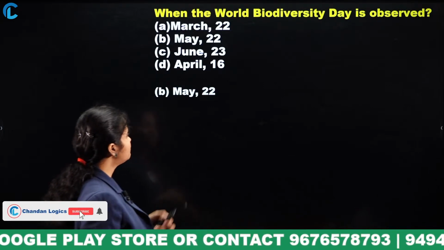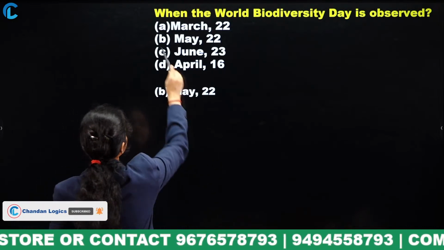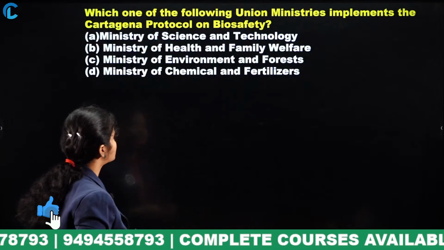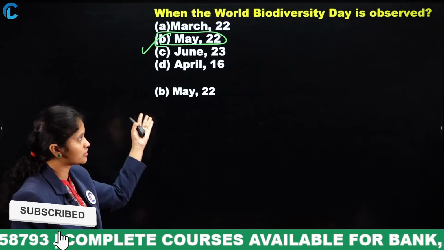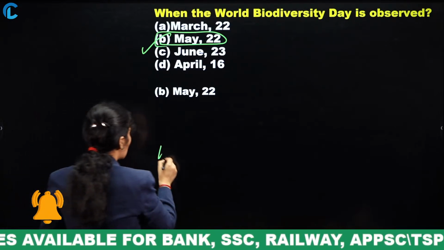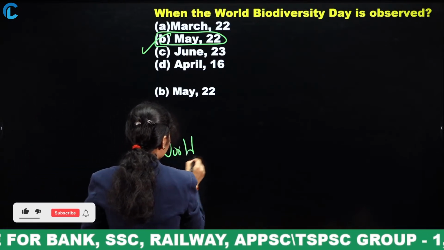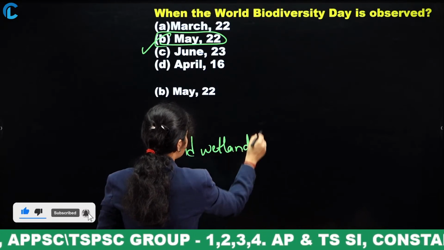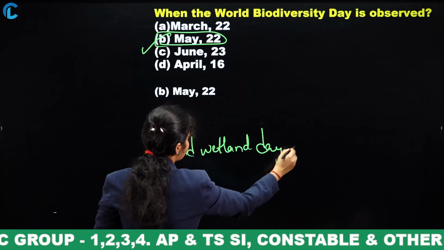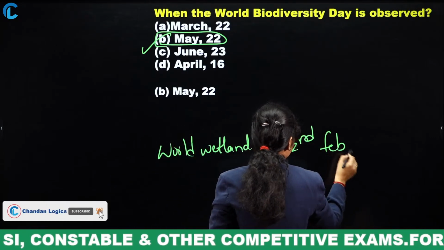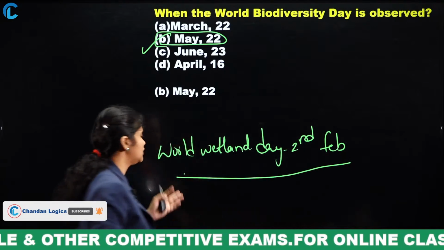Yes, World Biodiversity Day is usually celebrated on May 22nd. Just have a glance over the question here, and also note down the difference, don't be confused. World Wetland Day is celebrated on February 2nd, and World Biodiversity Day is on May 22nd. So just note down these two important points based on the important days of the concept called environmental issues.